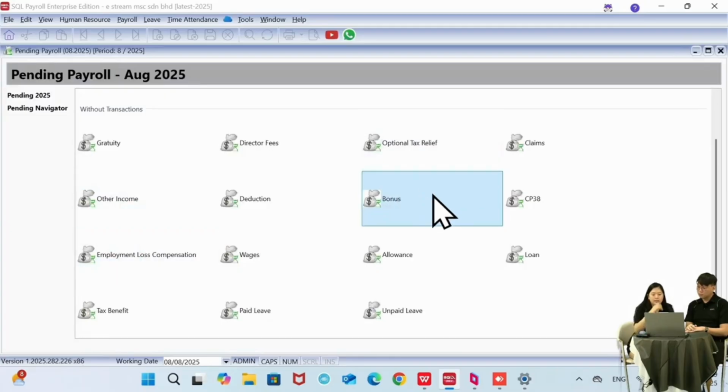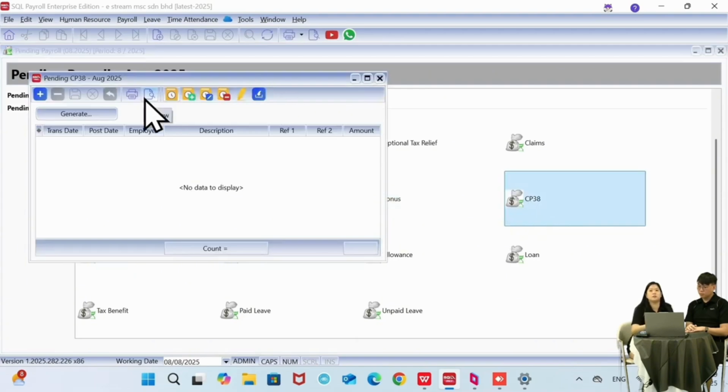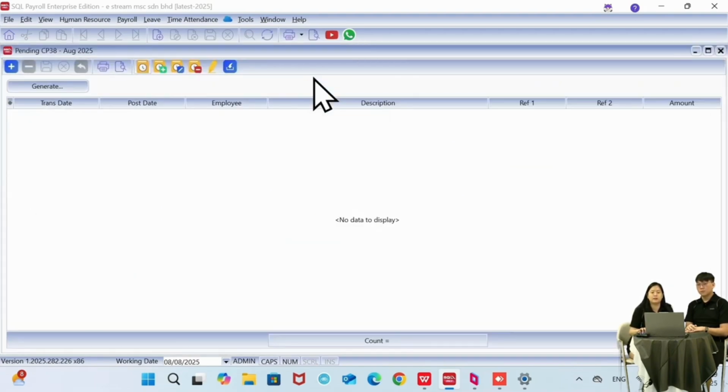Okay, so the last thing that we'll be showing you is actually for the CP38. If you're not sure what CP38 is, it's actually like a love letter from LHDN. So if the employee has paid less tax in the previous year, LHDN will send a letter to the company to inform you this staff has paid less tax for the previous year, then you have to deduct the tax from their salary.